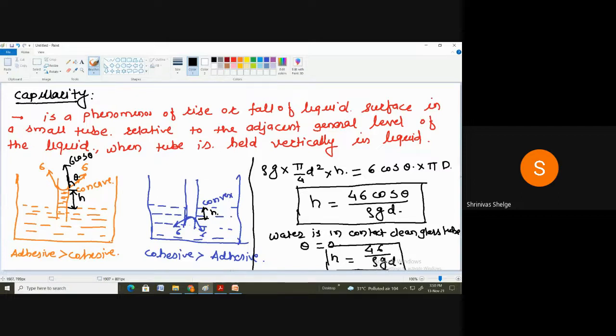So this formula we have to apply, h equals 4 sigma upon rho g d, when water is in contact with clean glass. Otherwise, we have to use this formula, h equals 4 sigma cos theta upon rho g d. Correct. So this is all about capillarity and surface tension, as well as we have seen compressibility and non-Newtonian fluid.